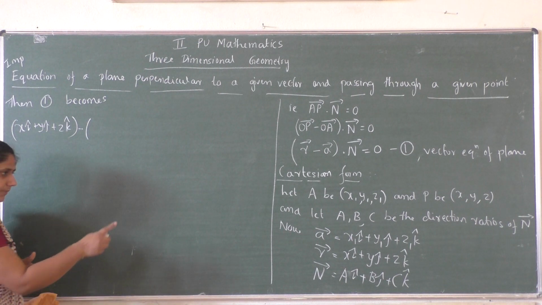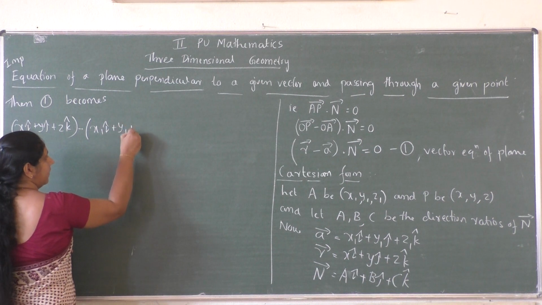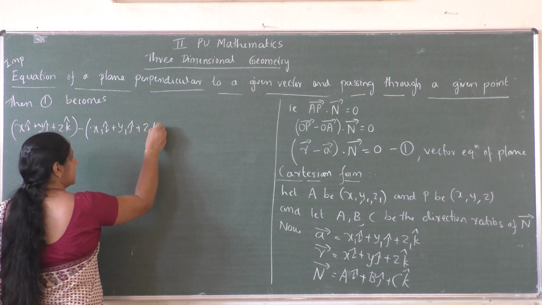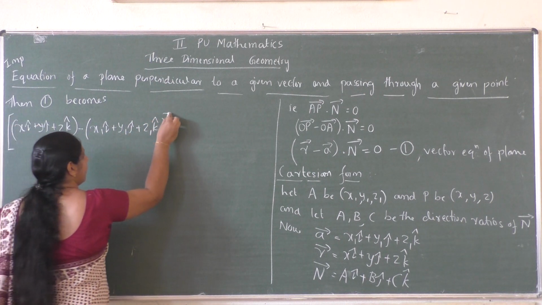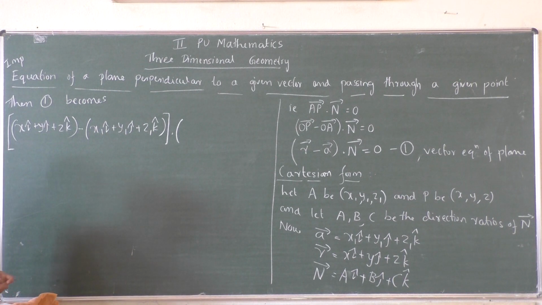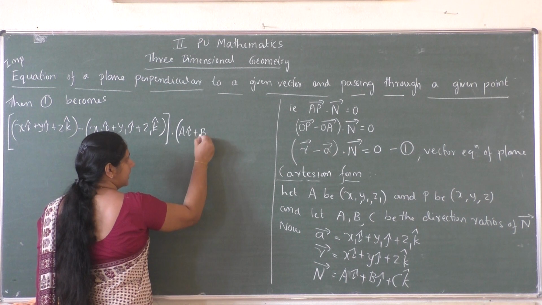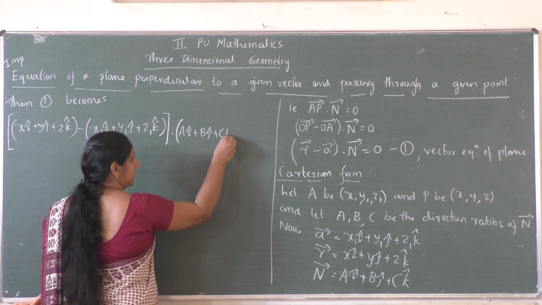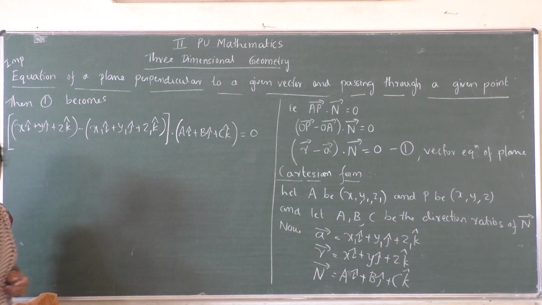A vector is x1 i cap plus y1 j cap plus z1 k cap, dot n vector. What is n vector? It is a i cap plus b j cap plus c k cap, which is equal to 0.